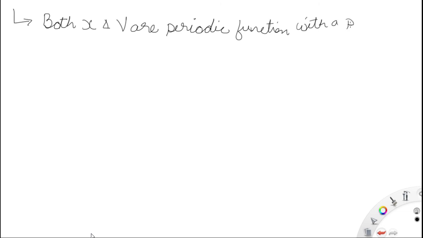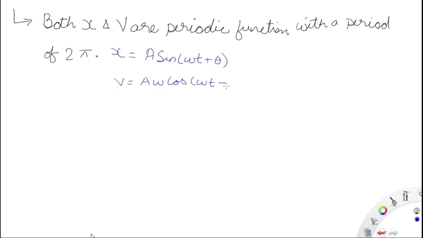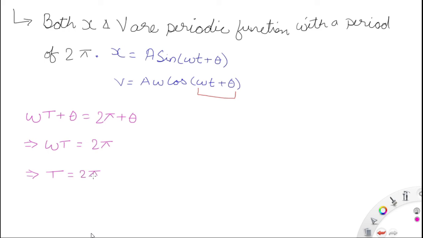Now both displacement and velocity are periodic functions with a period of 2 pi. Why is it 2 pi? Because of the sine and cosine functions. Displacement is equal to A sin(omega t + theta), and v is equal to A omega cos(omega t + theta).